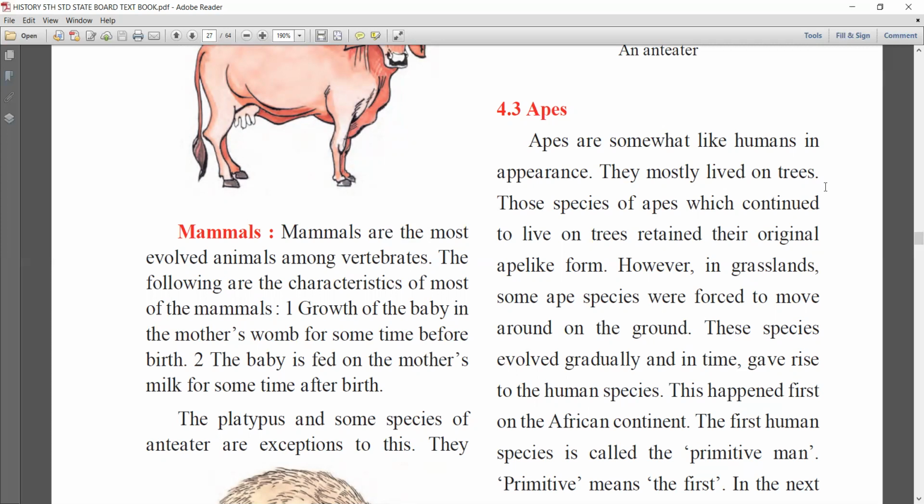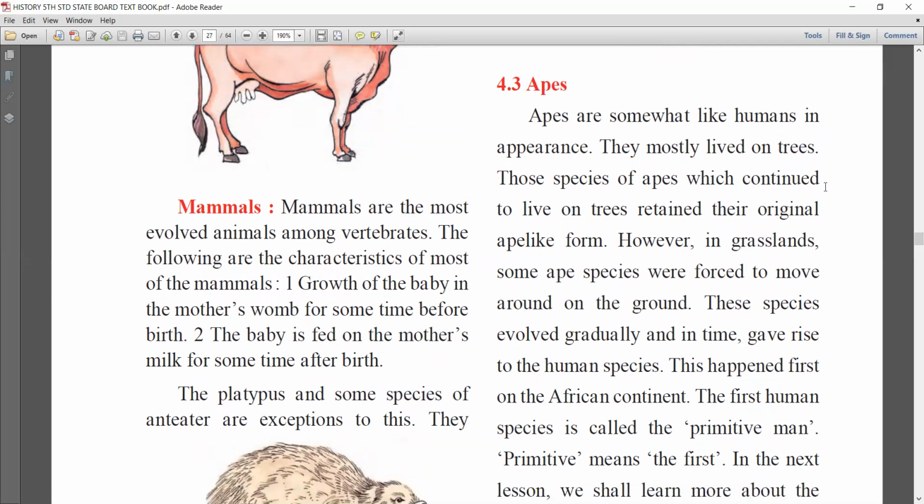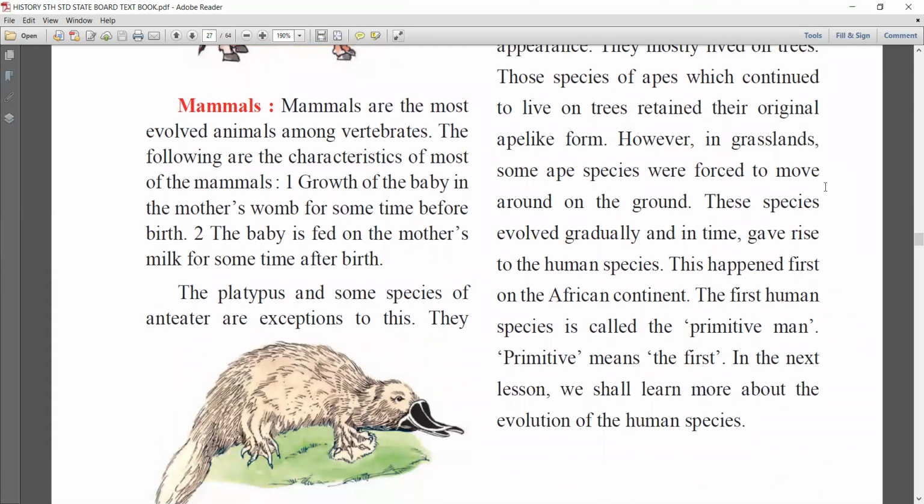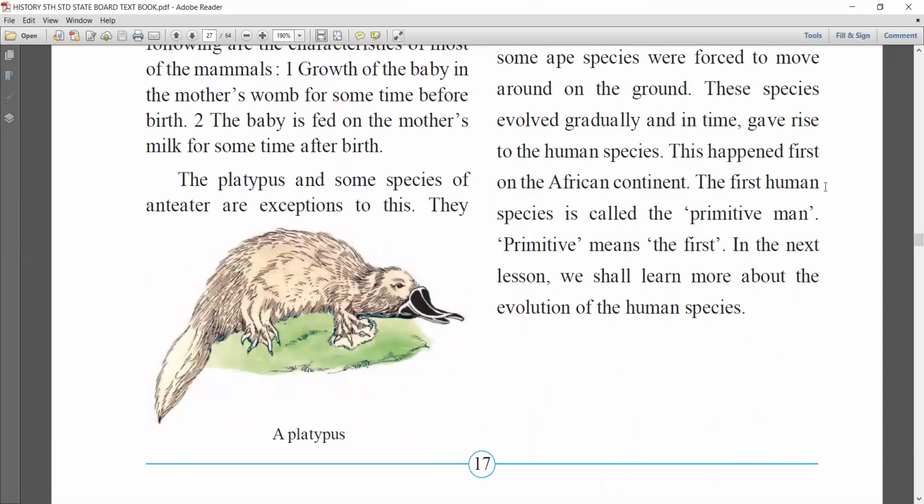Primitive means the first. In the next lesson we will learn more about the evolution. This was the basic of the human species.